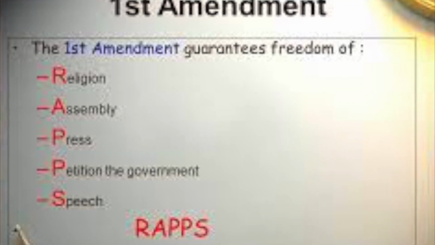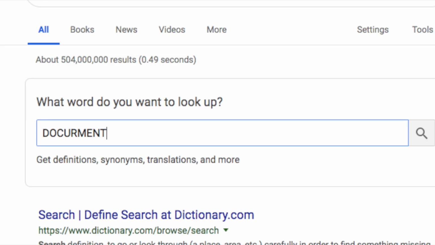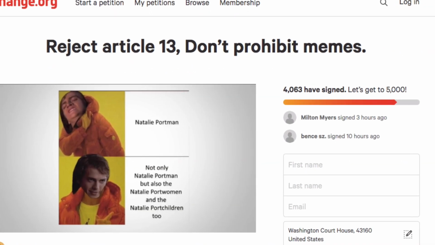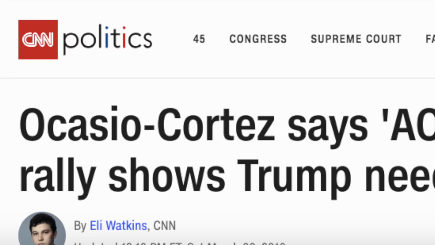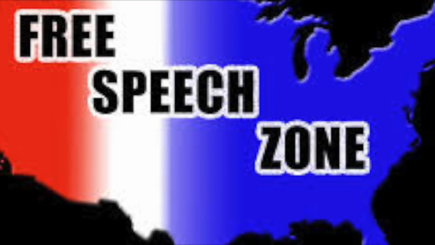The first amendment contains 5 different parts, also known as RAPs. R is for the freedom of religion, where the government cannot choose a religion for its people. A is for assembly, which is the freedom to assemble into groups freely. P is for petition, where people can create documents that they want to use to change something about their government. The other P stands for press, where the government cannot control what the press and media states. Lastly, S is for the freedom of speech. The citizens are free to state their opinions on issues and the government.